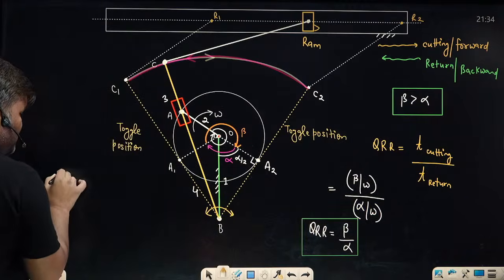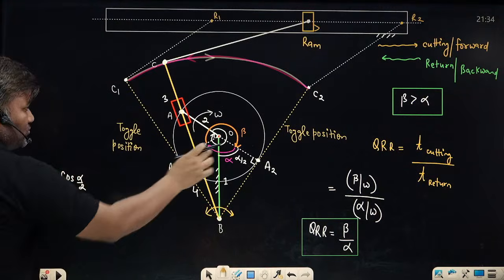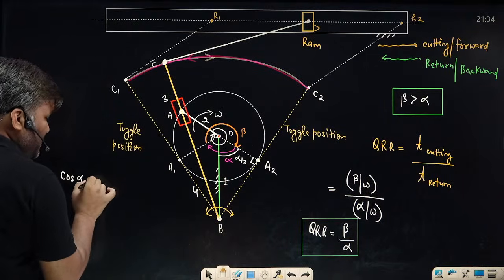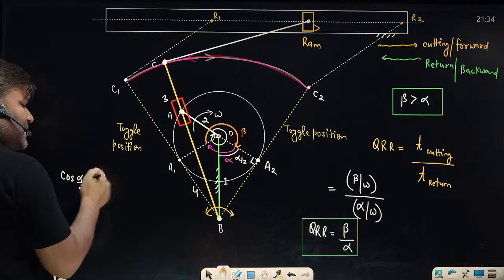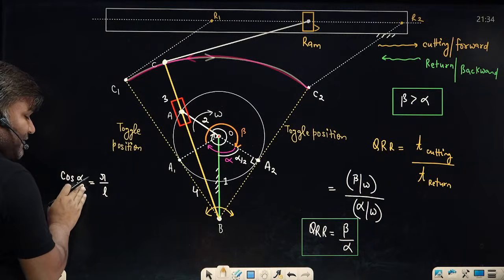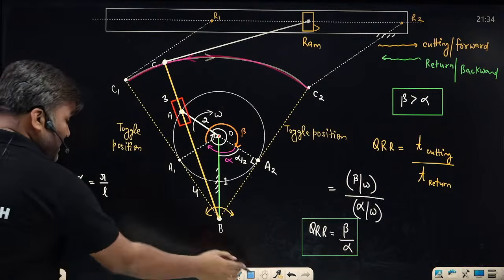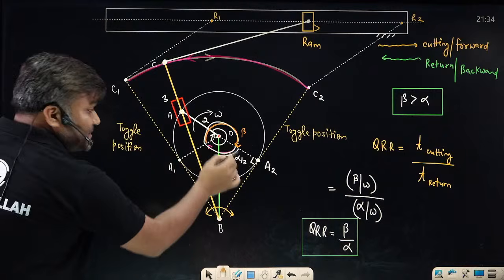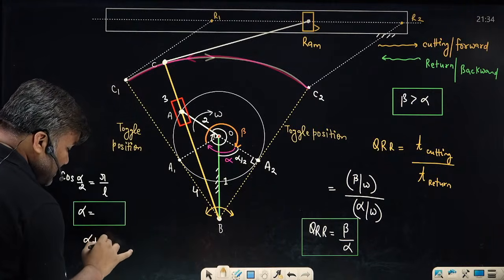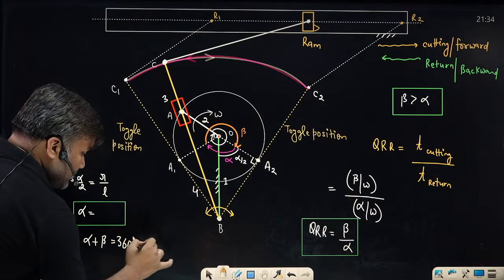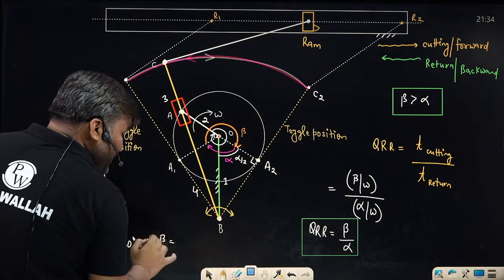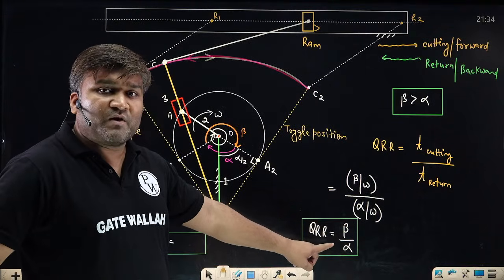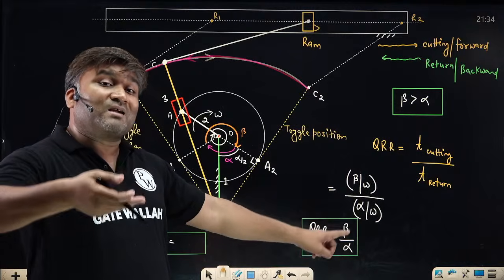Sir, I can write cos alpha by 2 is base upon hypotenuse in this right angle triangle. It is nothing but r by L. Geometries are given, r and L are given. Can you find out what alpha by 2 is? Alpha by 2 is given, so you can find out alpha. And once you have alpha, even a blind person can see that alpha plus beta is 360 degrees. So from here, what is the value of beta? You know alpha, you know beta. Can you find out beta by alpha? Quick return ratio. Or reverse of that you can do.